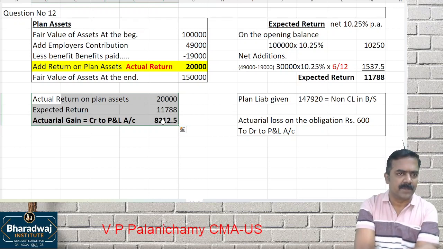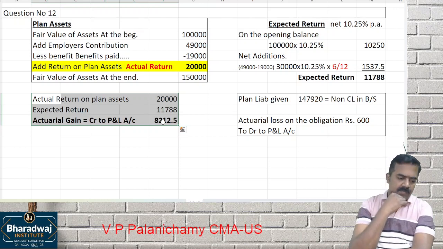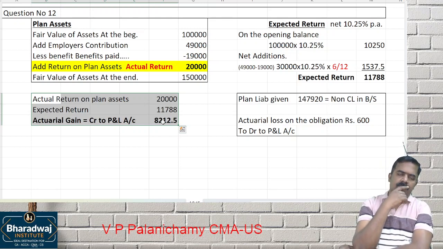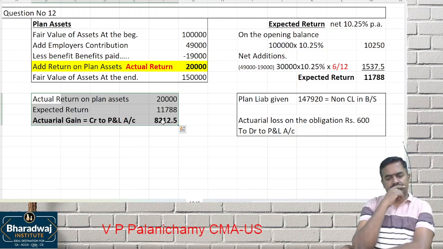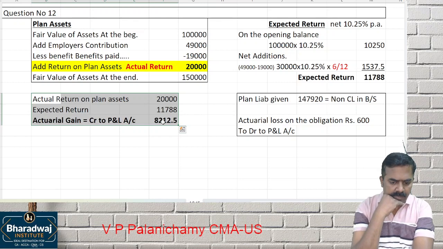That time your obligations may reduce. Any doubt in it?